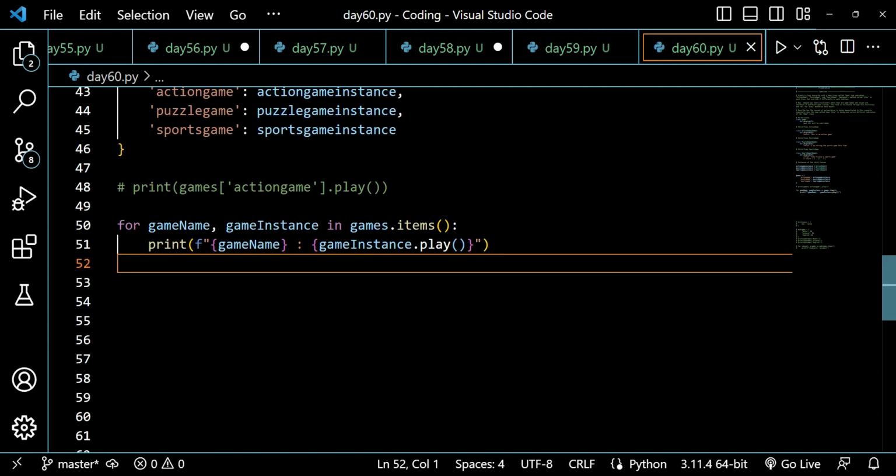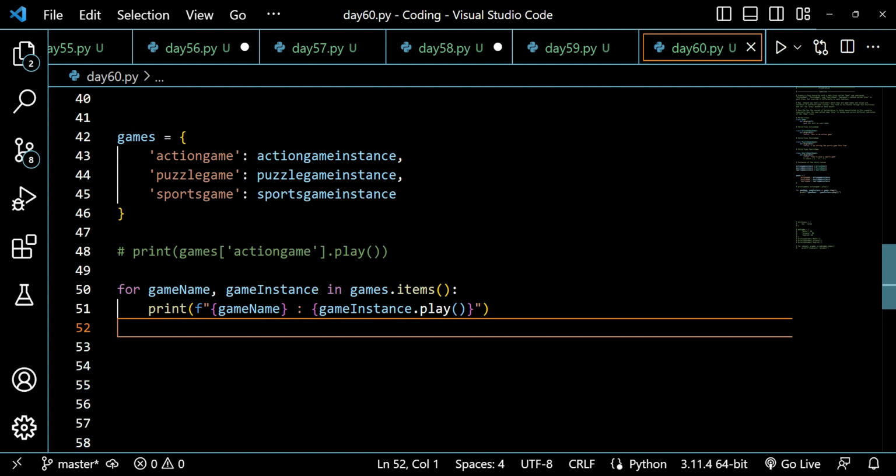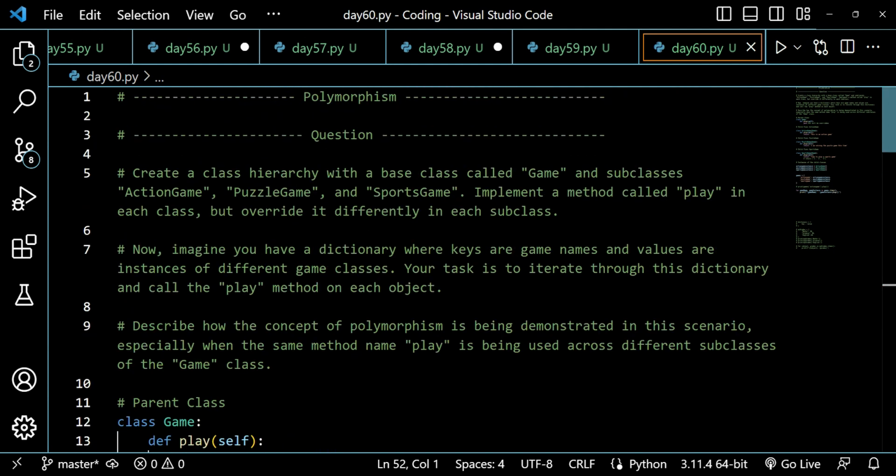So I hope that you have understood this question and you were able to solve it. And if you do, please comment in the comment section that you have understood this question. And this is the end of the polymorphism concept. If you have any doubt left, you can ask me in the comment section. We can discuss it in the later stages.